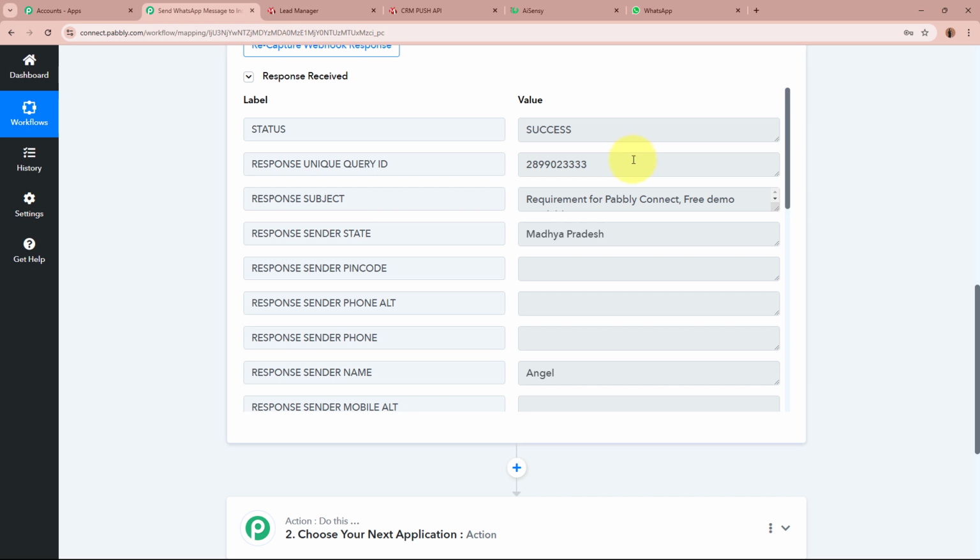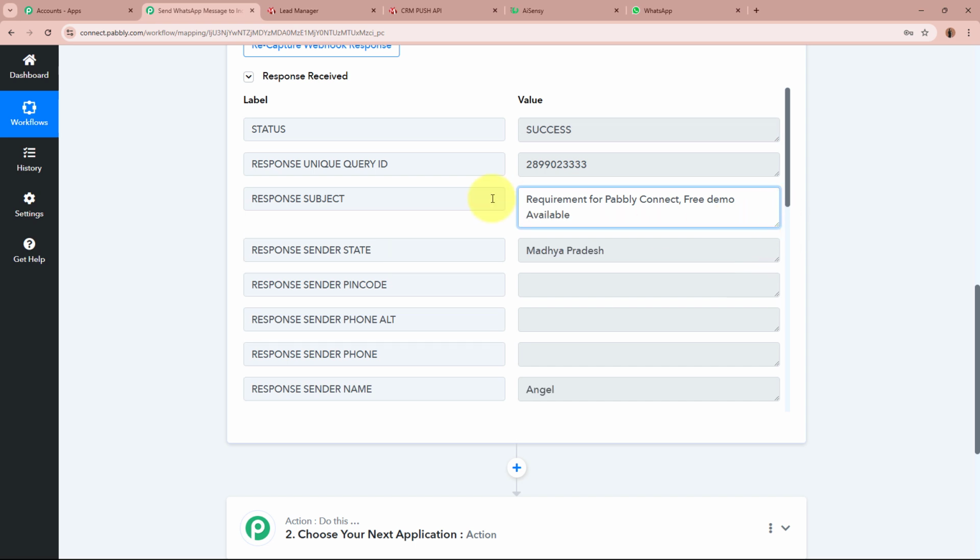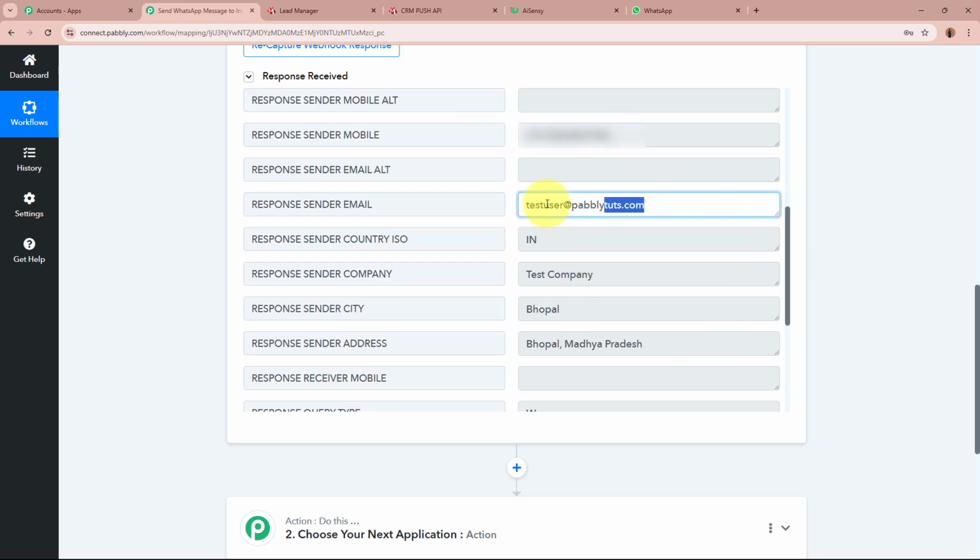In the response, we have received the query ID. You can see right over here, the status comes as success. The subject is right over here. You can see this is a dummy subject. State comes as Madhya Pradesh. Name of the lead comes as Angel. For the phone number of the lead, the dummy mobile number over here. For the email as testuser@pabblytudes.com, country as IN, that is India, company as test company, city as Bhopal, address as Bhopal, Madhya Pradesh.